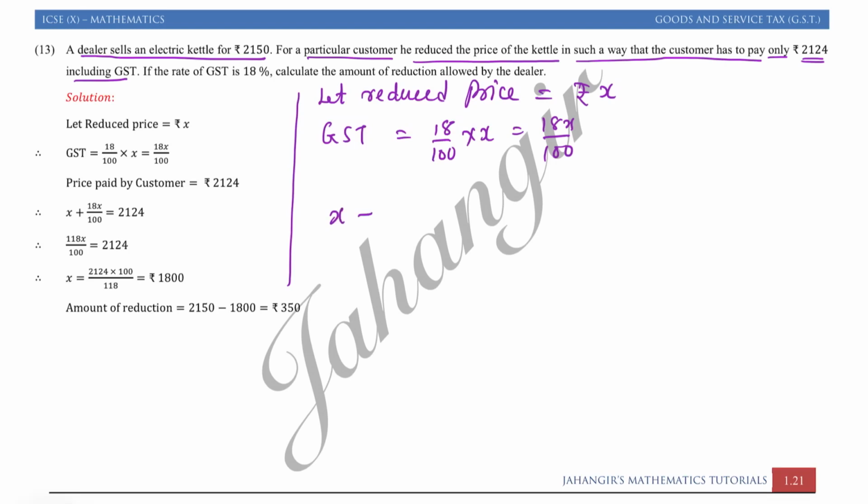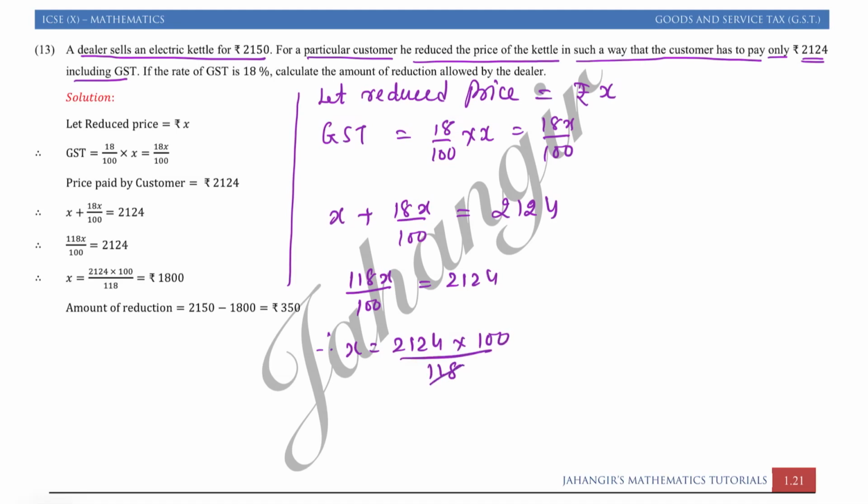So reduced price plus tax on the reduced price. The customer is giving total 2124 rupees including the tax. So now taking LCM, 118x upon 100 is equal to 2124. So therefore x is equal to 2124 into 100 upon 118.